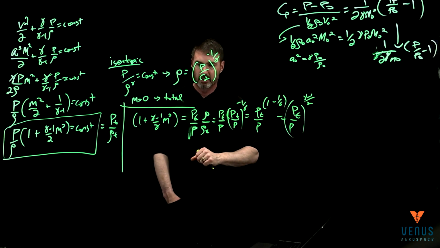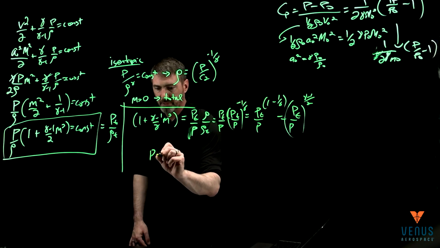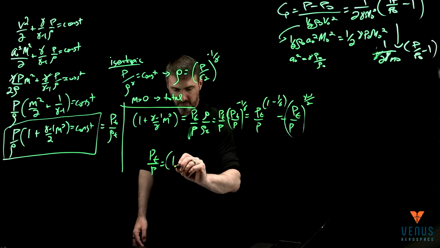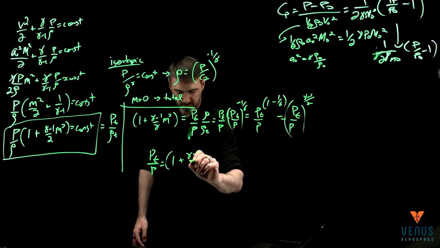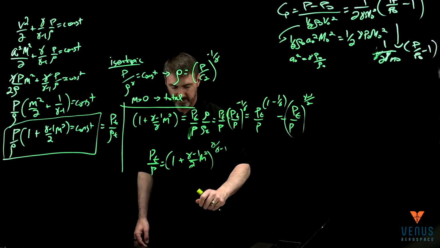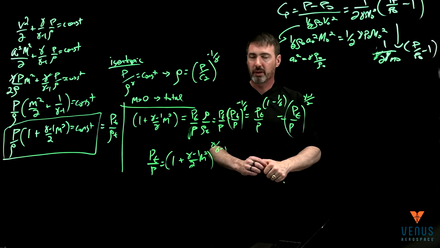Okay. So I'm going to write that down one more time here. P total over P is equal to 1 plus gamma minus 1 over 2 Mach squared, to the gamma over gamma minus 1. All right, so that's the ratio of pressures.